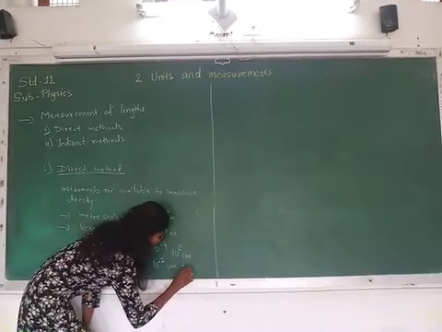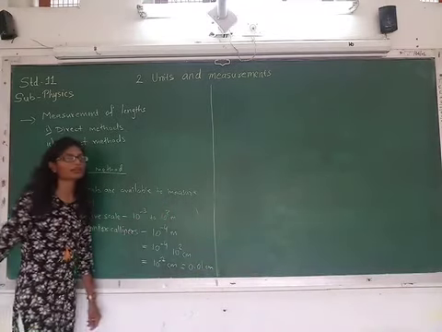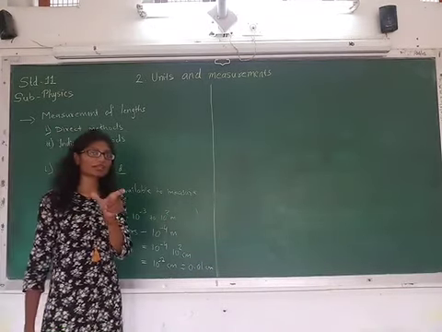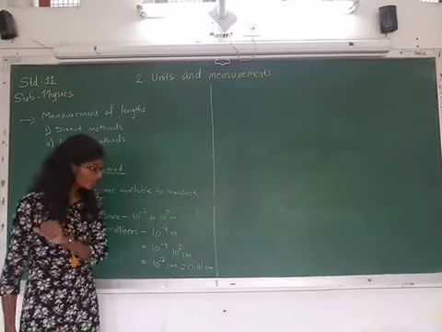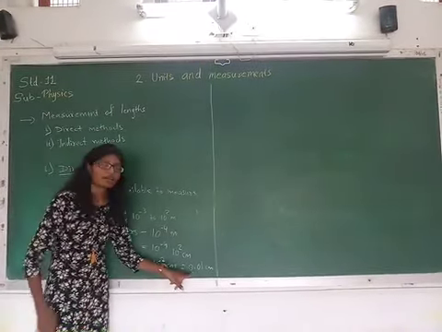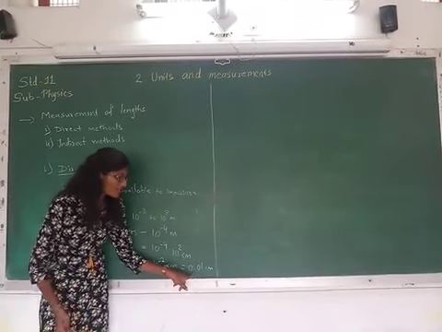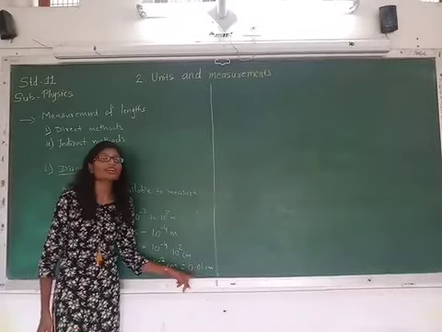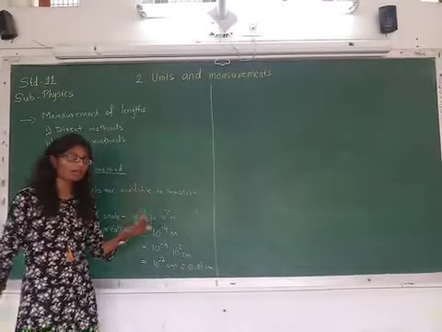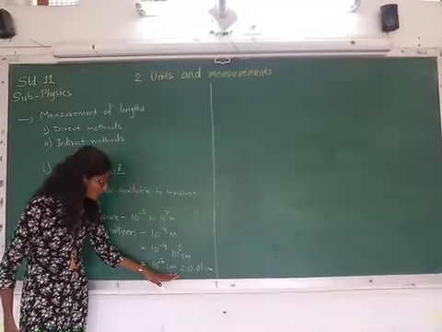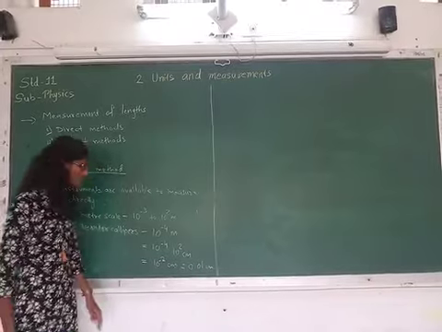So that can be written as 0.01 centimeter. So the limitation of the meter scale, which can measure from 0.1 centimeter only, can be dealt with by this vernier caliper. That is, it can measure from 0.01 centimeter, right? So for taking small measurements, you can use the vernier caliper, that is 0.01 centimeter.